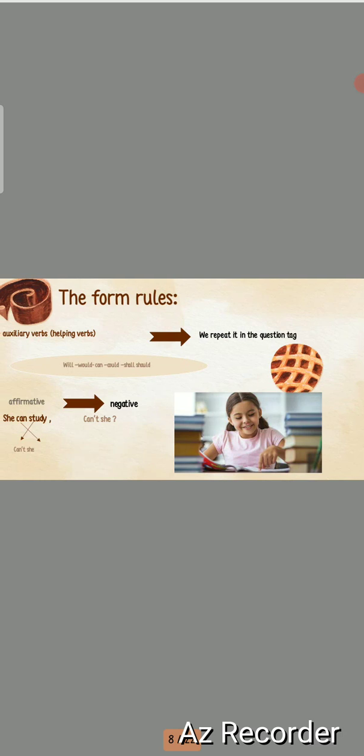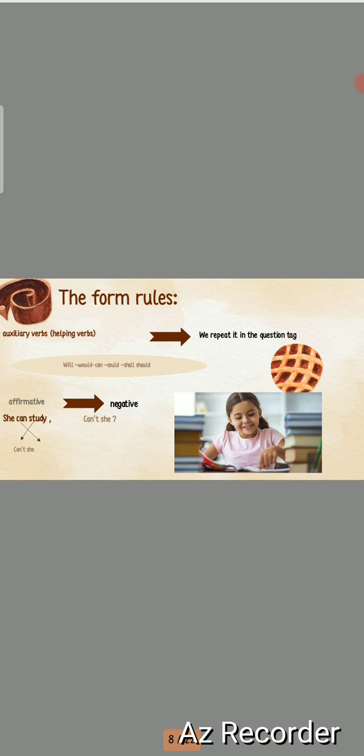So let's know about the form rule of the question tag. If I have auxiliary verbs, or we can call them helping verbs, like will, would, can, could, shall, should, etc., we repeat them in the question tag.